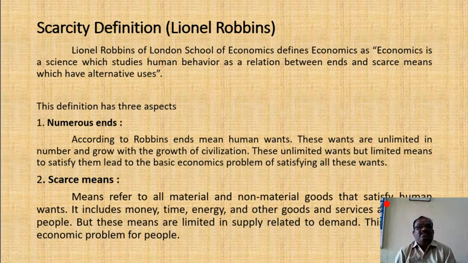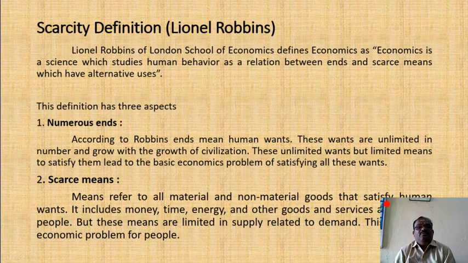This definition has three aspects. The first one is numerous ends. Wants are unlimited. People's wants are unlimited. According to Robbins, ends mean human wants.